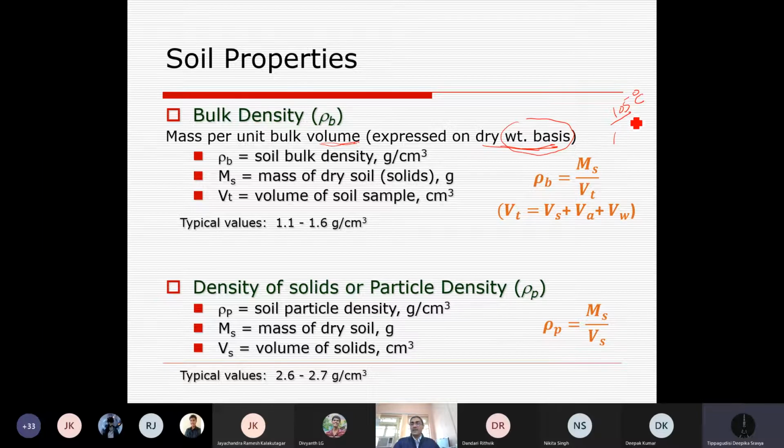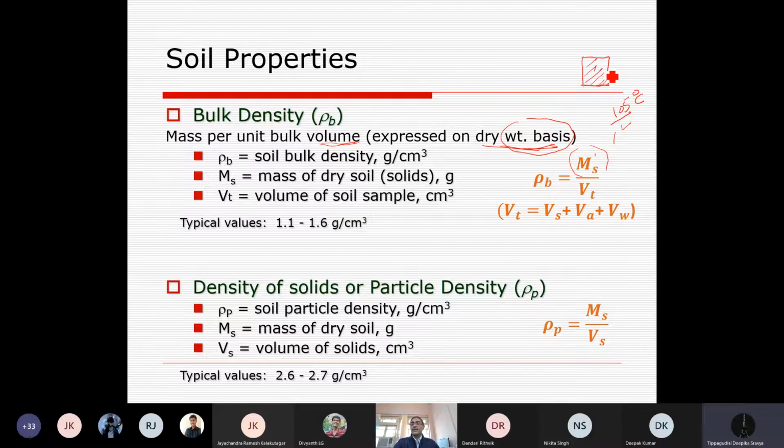So water and air are negligible, water is removed, so it is the mass of soil solids divided by total volume. We first measure the volume, collecting samples in a core which has a certain volume.